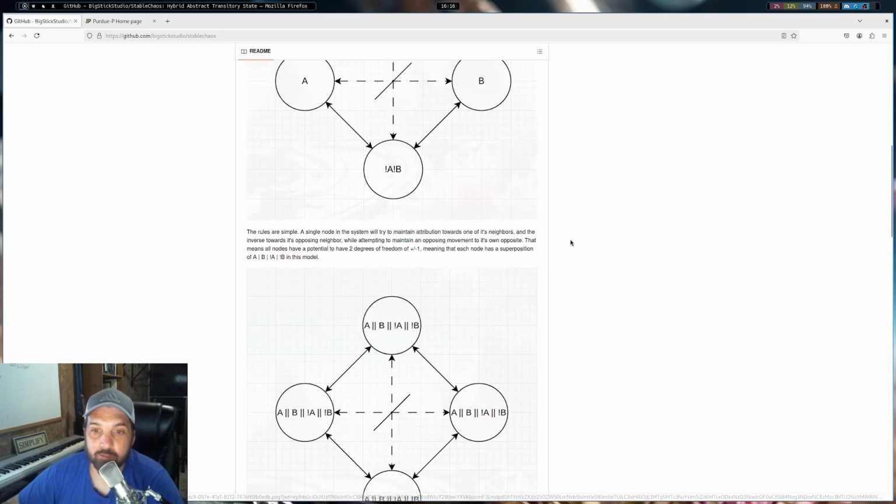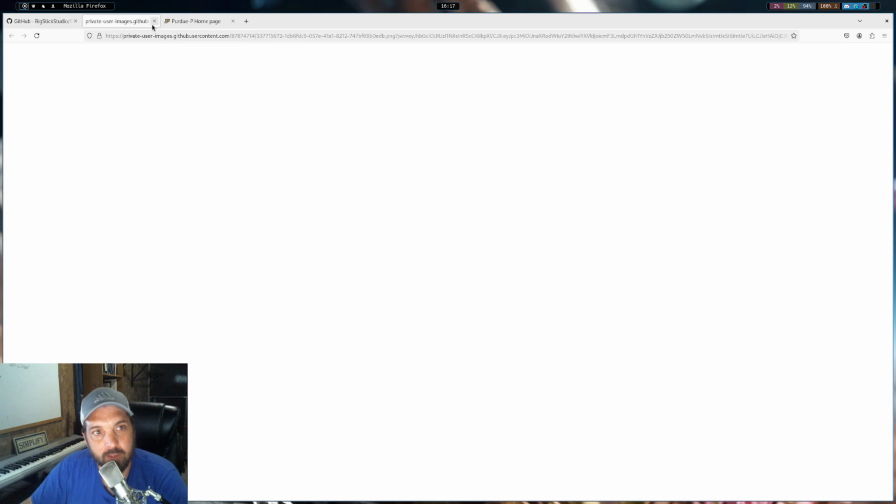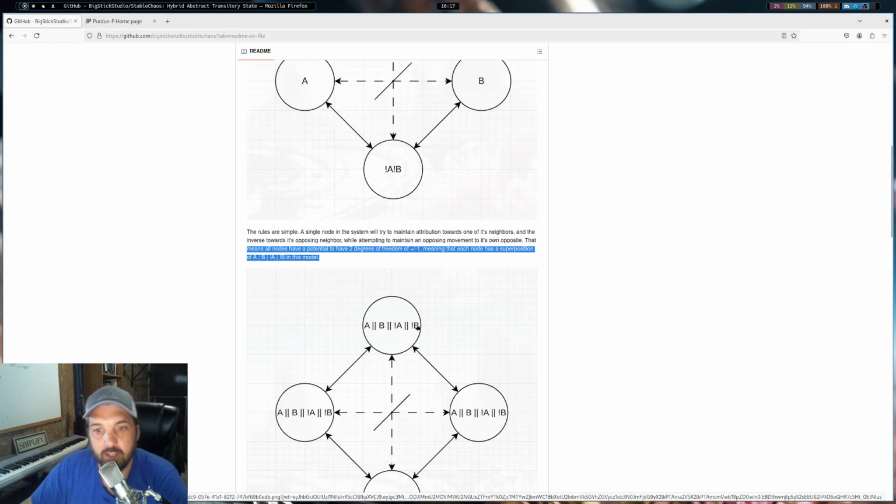There are 2 degrees of freedom, plus or minus 1. We just recently changed this to be floating point values so that we can have an infinite degree of freedom between these 2 points. Right now we're using basically a tenth. It's not exactly a tenth. It could be scaled down to infinitely smaller, meaning that each node has a superposition of A, B, not A or not B.